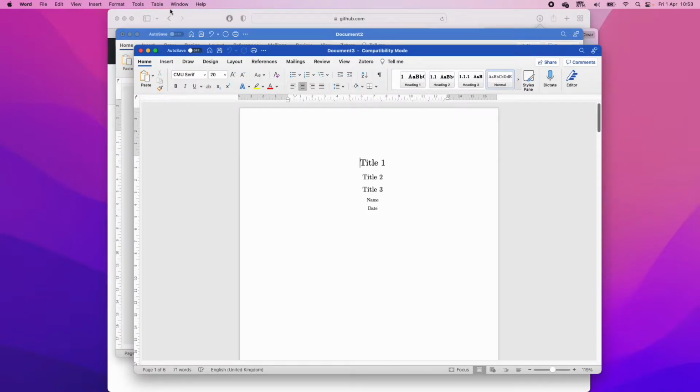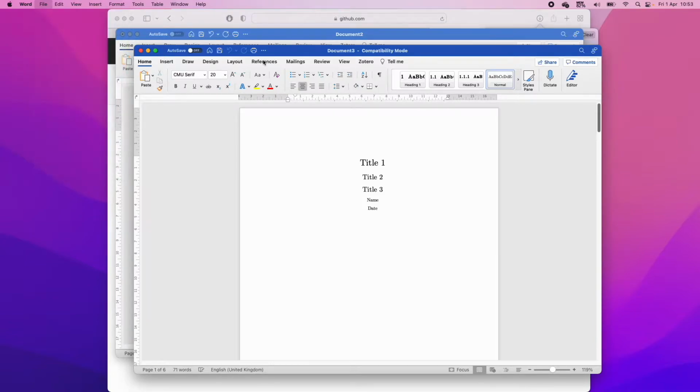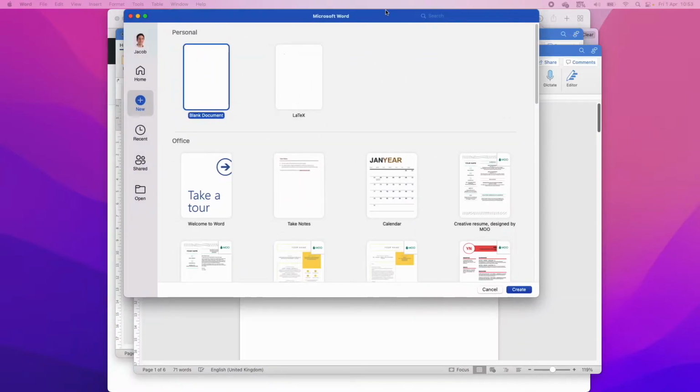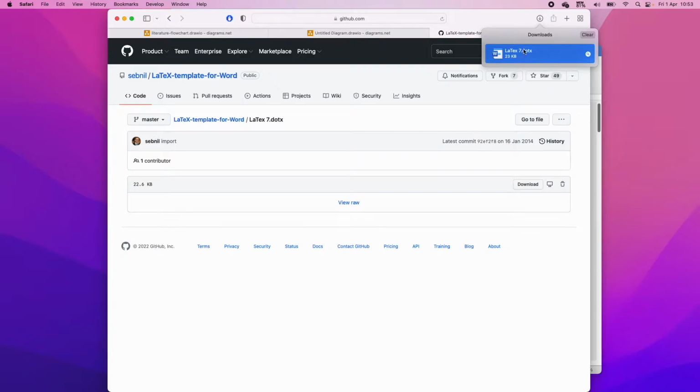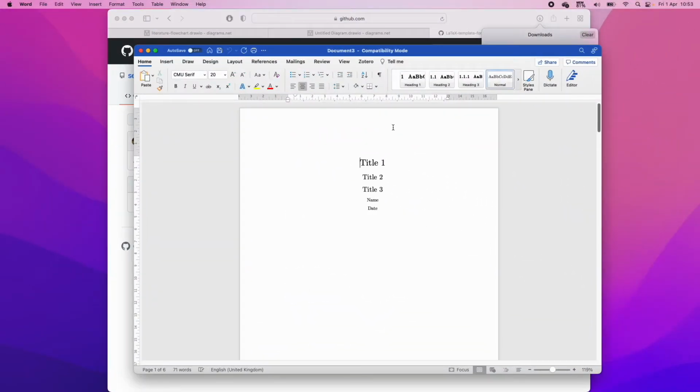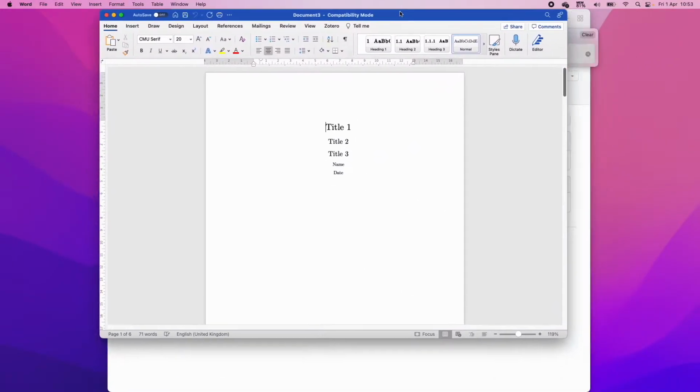There is another way you could do this. If you're really professional, you could click save as template, and then every time you click new from template over here, you'll get the ability to load up the template. I've already saved it. I've called it LaTeX. You can choose a custom name. So now I can choose to open this file rather than having to click on the template, but both are fine. Okay, so we've got our really nice looking document.